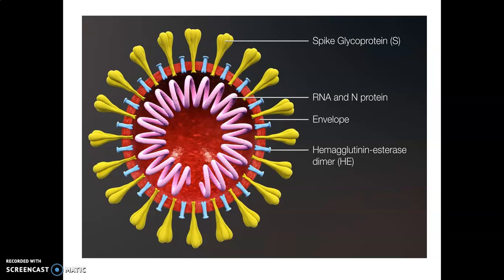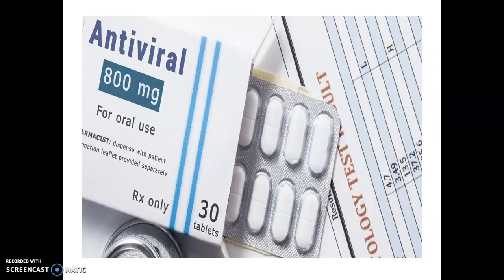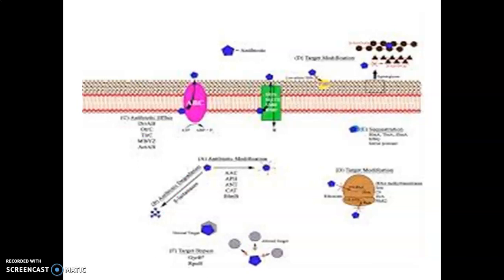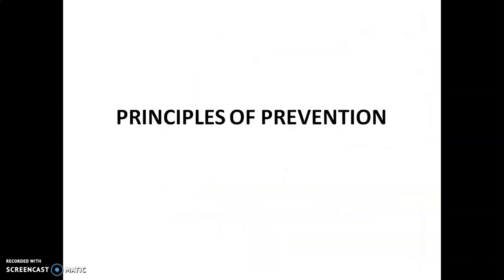So if we give a medicine against this, our cells will be damaged. Not only that, these viruses have a high degree of mutation. That means the genetic changes will appear in the virus within a short span. So it is very difficult to find antiviral medicines. Clear? So that's about principle of treatment.